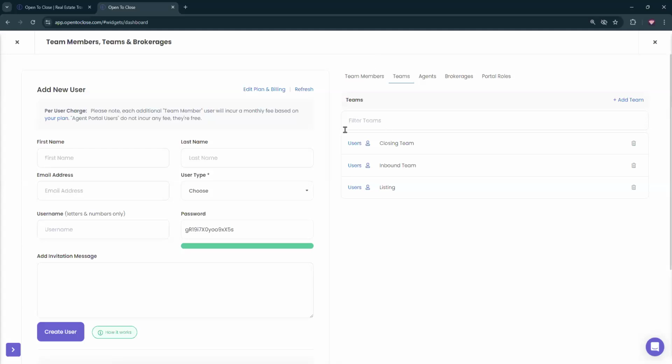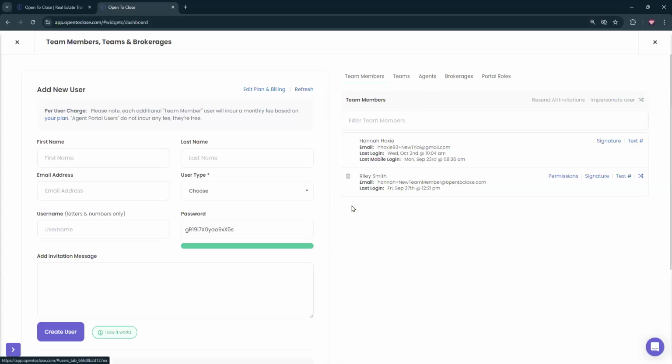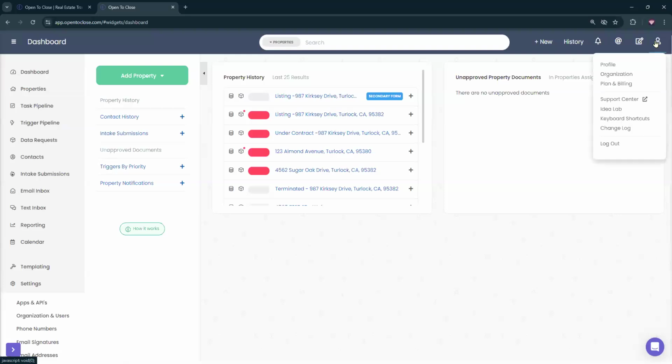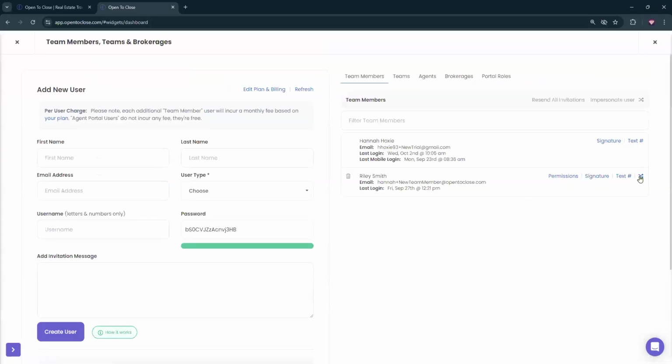But the idea is that you're going to remove them from those teams, then you'll be able to go back and remove that user. The other thing that you can do, if you can't remove the user just yet or you want to repurpose this user, is log in as that user. You can use that impersonation option right here. Once you impersonate, you're going to go over to your little person icon as them. Your bar at the top will be red. So actually, let me go ahead and do that.